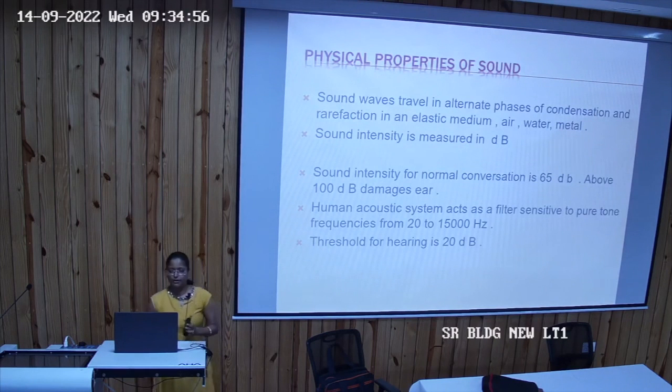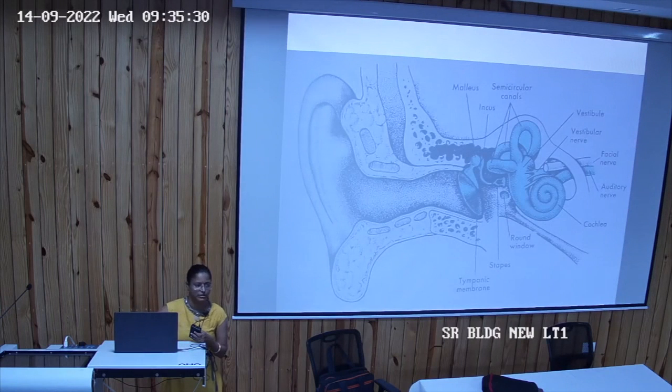Now physical properties of sound. The sound travels in alternate phases of condensation and rarefaction in elastic medium like air, water, metal, and its intensity is measured in decibel. And जो normal conversation है उसकी intensity is around 65 decibel, and above 100 decibel there can be damage to the ear. So human acoustic system जो होता है, it acts as a filter sensitive to pure tone frequencies from 20 to 15 kilohertz, and threshold for hearing is 20 decibel. ठीक है, इससे कम में नहीं सुनाई देगा. So it is 20 decibel, right?